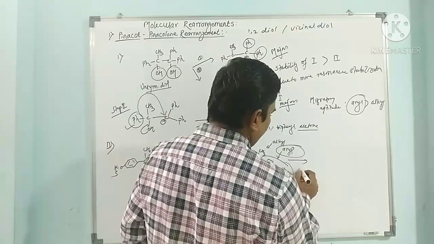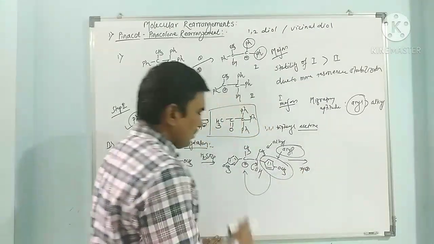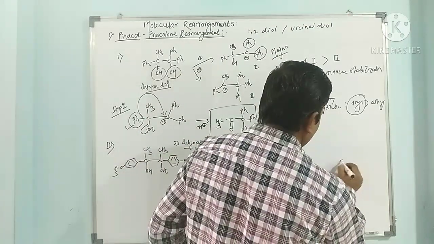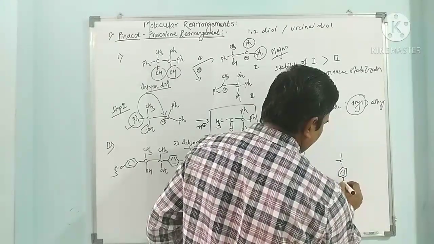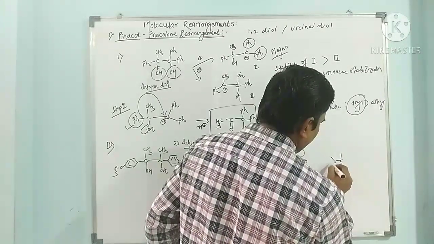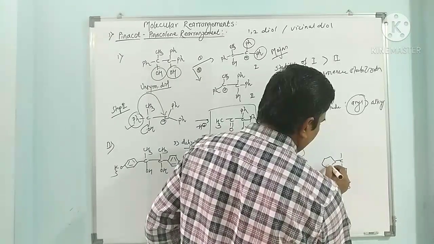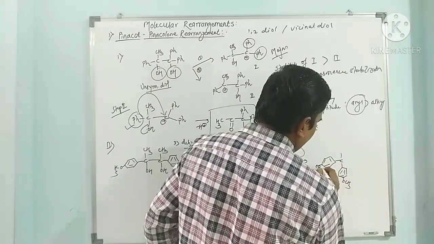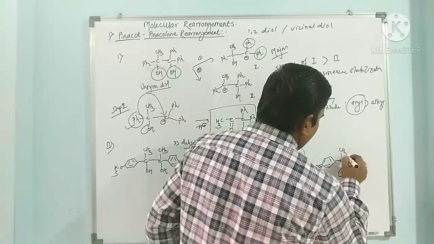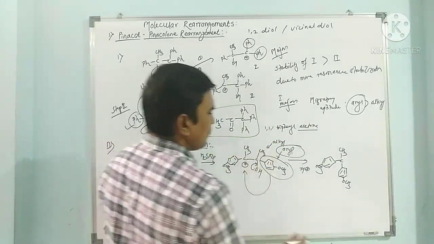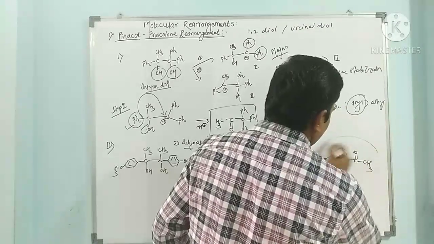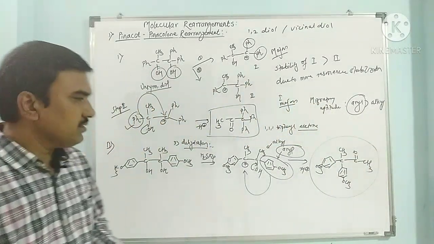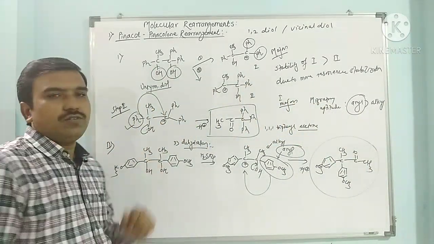After loss of H plus ion, after deprotonation, we get here the product. This is para-methoxyphenyl, this is here para-methoxyphenyl. This is methyl, COCH3. So this ketone is obtained from this pinacol.